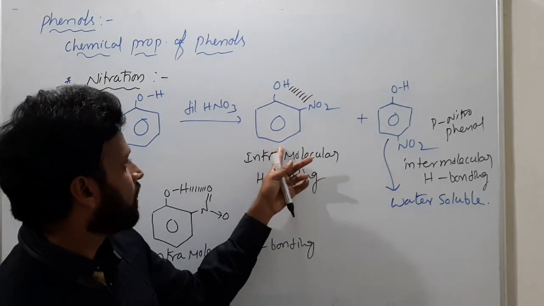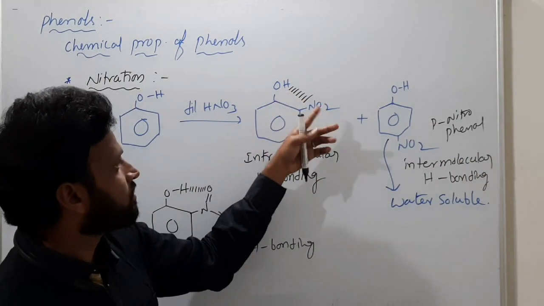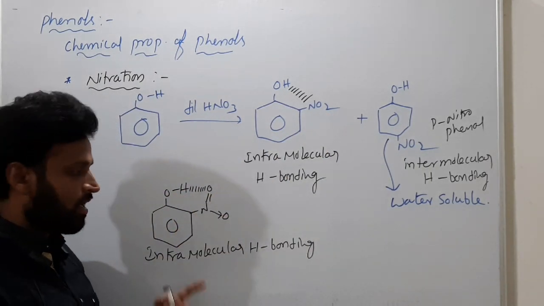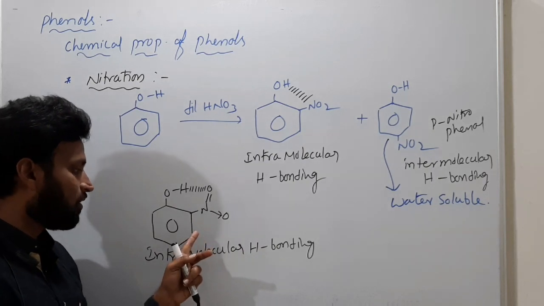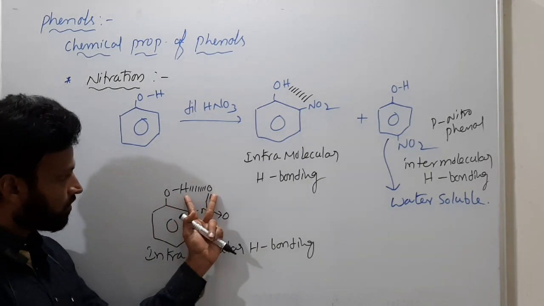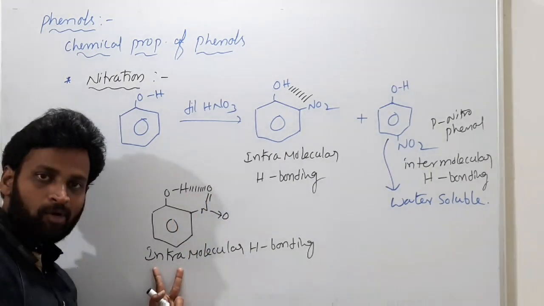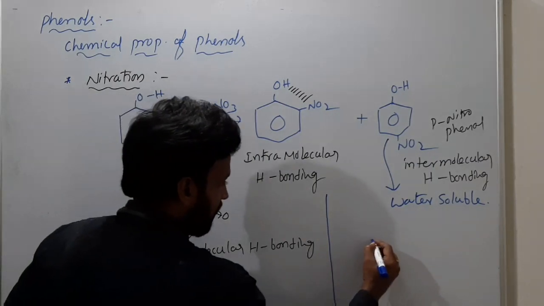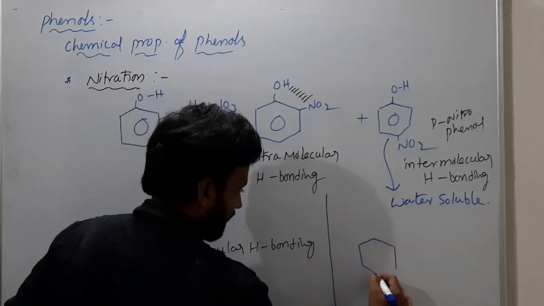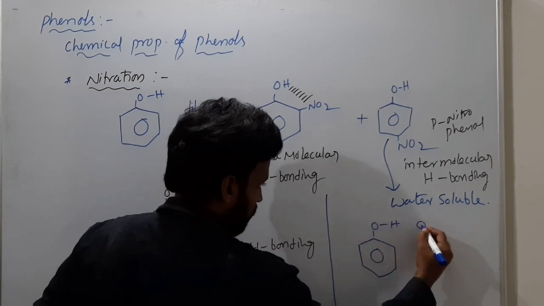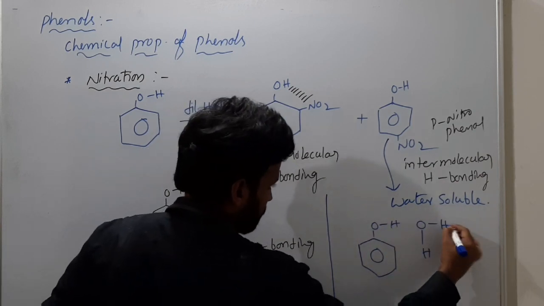But this one already has its hydrogen busy with this oxygen, so it cannot form intermolecular hydrogen bonding with water, because there is intramolecular hydrogen bonding between this hydrogen and oxygen. If you want, I'll show you how this forms intermolecular hydrogen bonding. This is OH and OH and H.